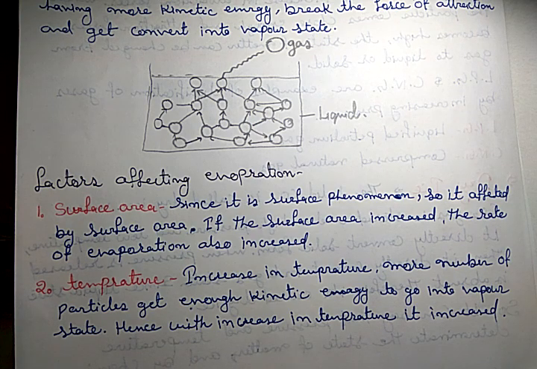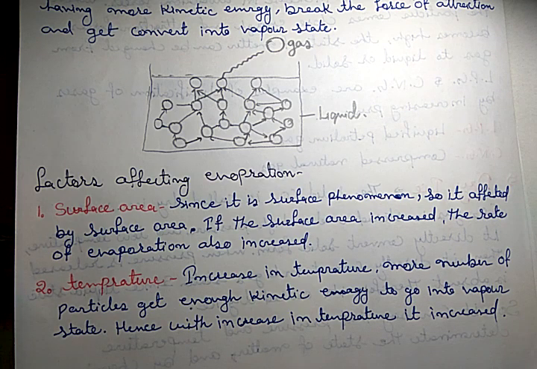When the surface area is increased, the rate of evaporation is also increased. To understand it, let's take an example. When you put clothes collected together on a wire, they take longer time to dry.